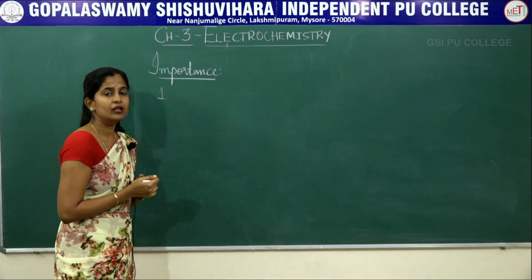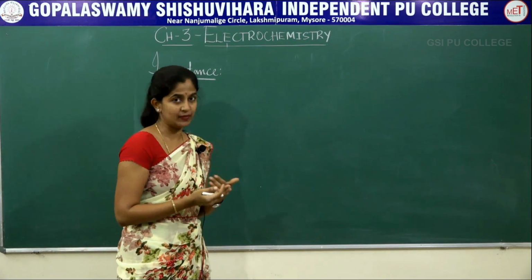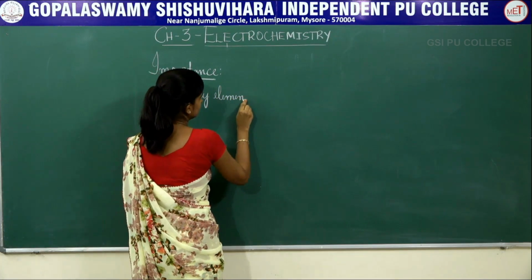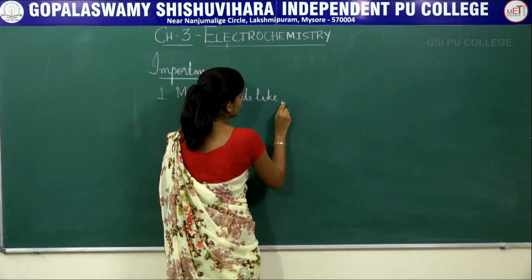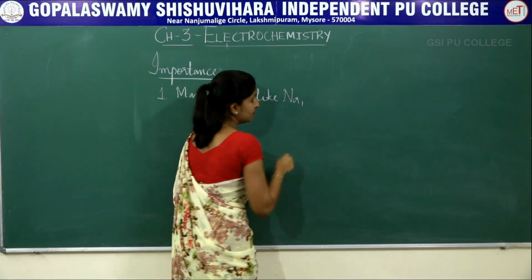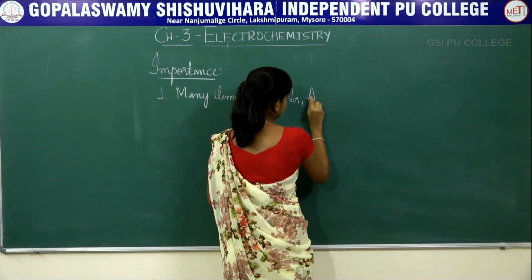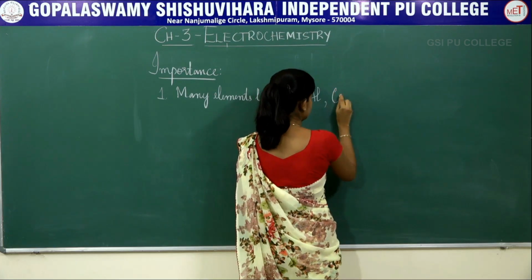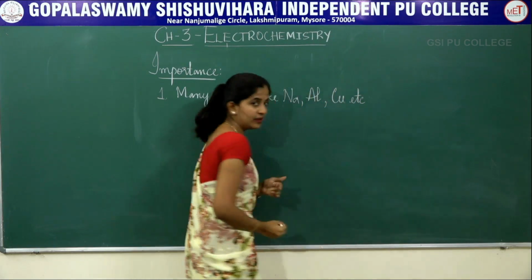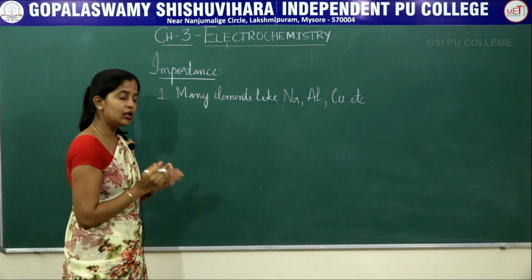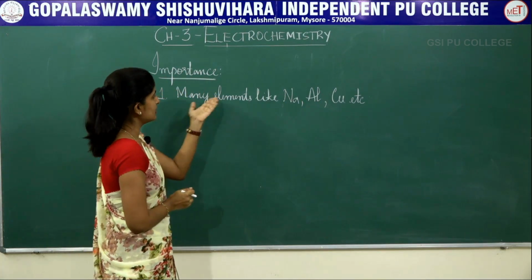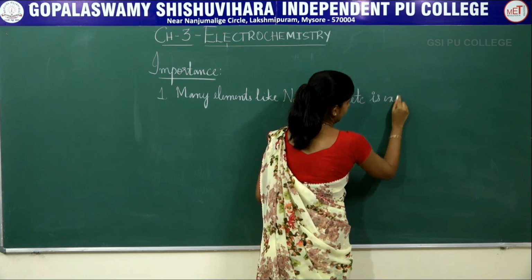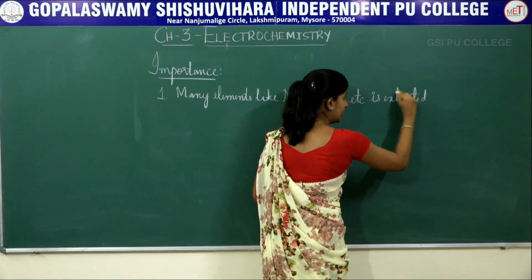The first importance is that it is helpful in the extraction of many elements. So many elements like sodium by the Castner-Kellner cell, aluminium by the Hall-Heroult process, etc. Even purification of copper, etc. can be done by applying this electrochemical concept. So many elements like sodium, aluminium, copper, etc. are being extracted or purified